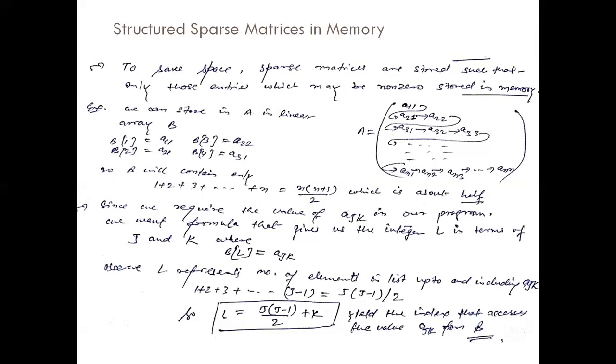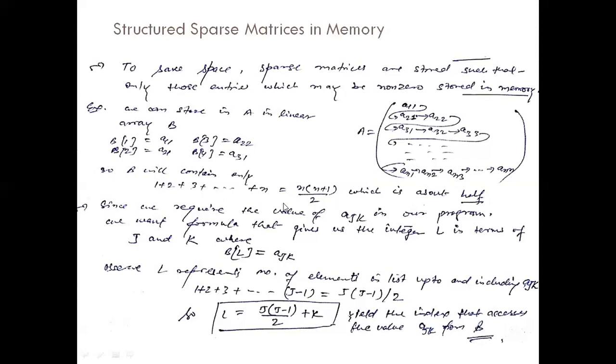But here a different issue arises. How can we access these elements? If we store in a two-dimensional array, then we can access these elements just by using the subscript, like A22, AN2, AI2. But how can we access an element in a one dimensional array?